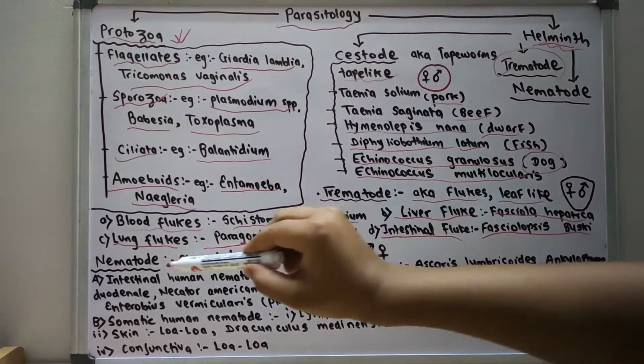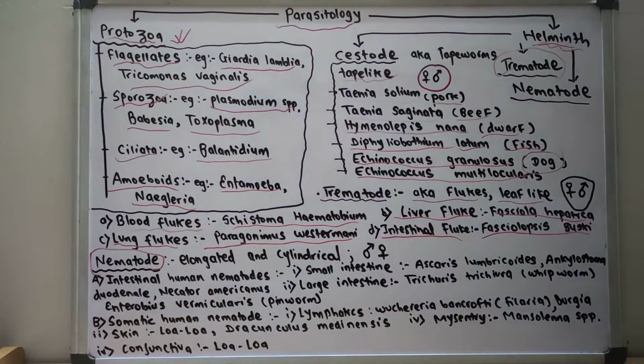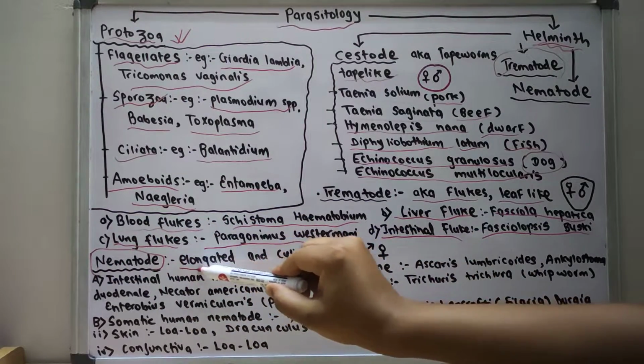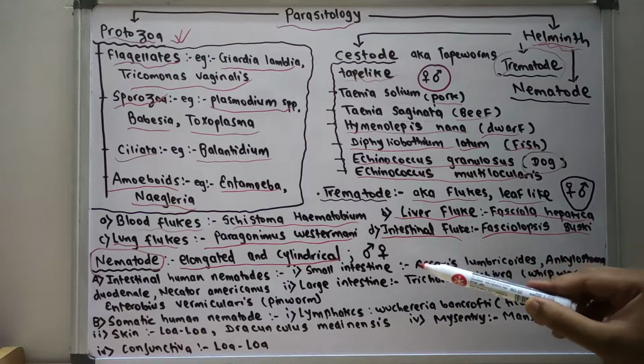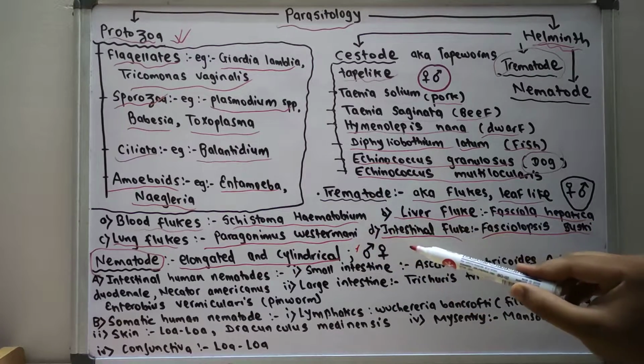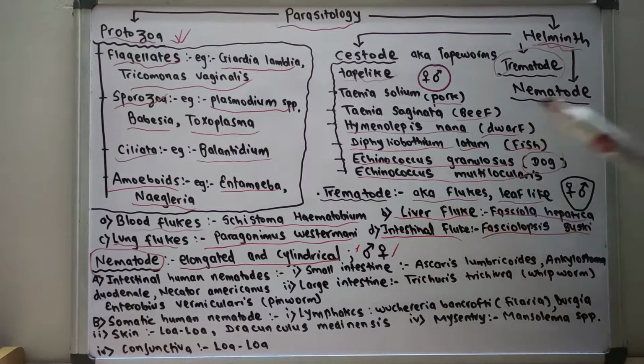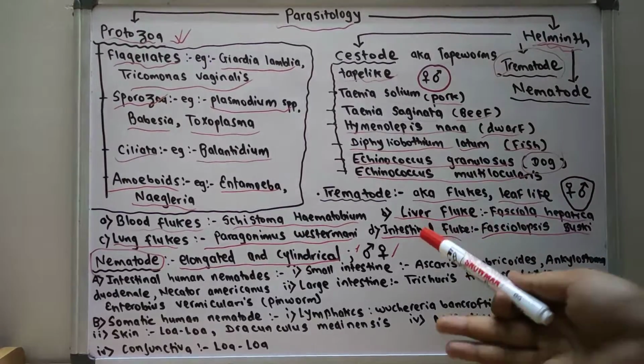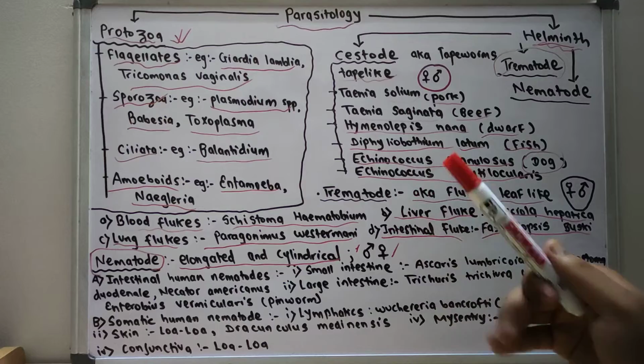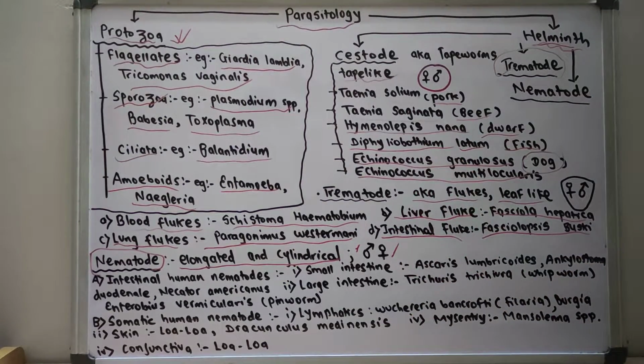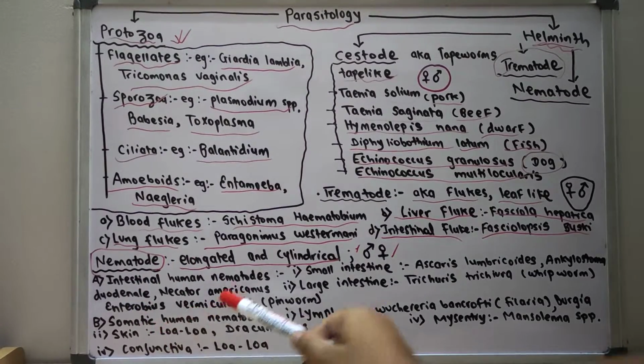Now let us discuss the nematode. Nematodes are elongated cylindrical organisms, but there is a clear distinction between male and female. That means there is mating. The progeny is obtained from mating between the male and female nematode. It is classified into two types: intestinal human nematodes and somatic human nematodes.